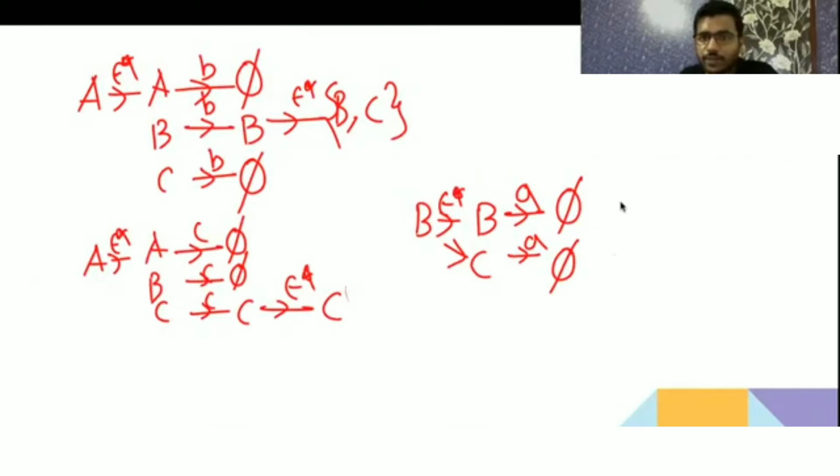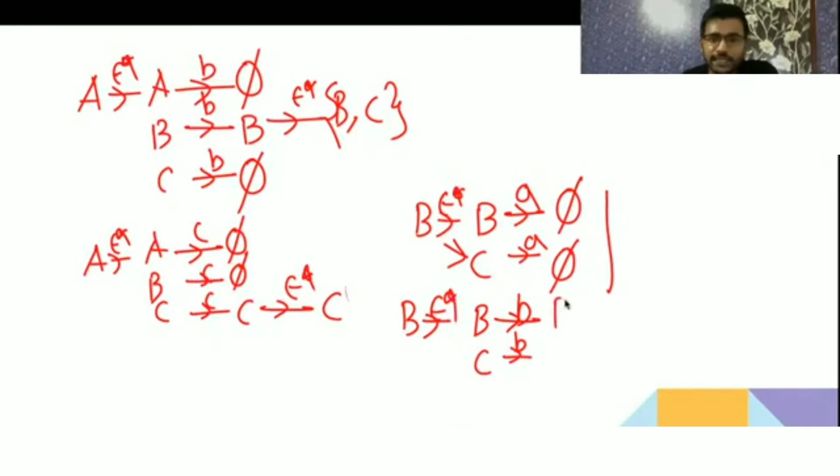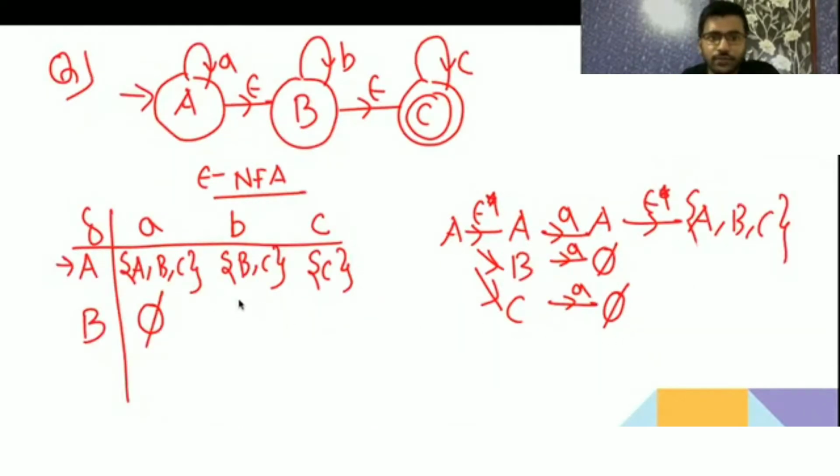B on B: first we have to find the B epsilon closure. Then B on B is going to B only, and C on B is going to the empty configuration. Again we have to do the epsilon closure of B, we will get BC. So B on B is going to BC.